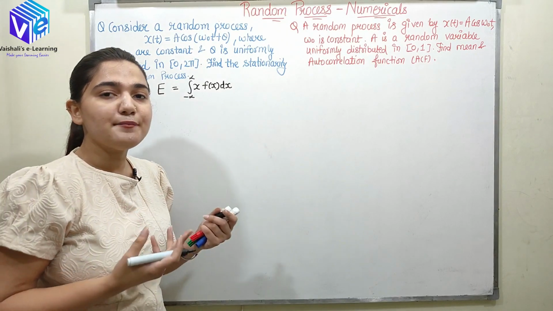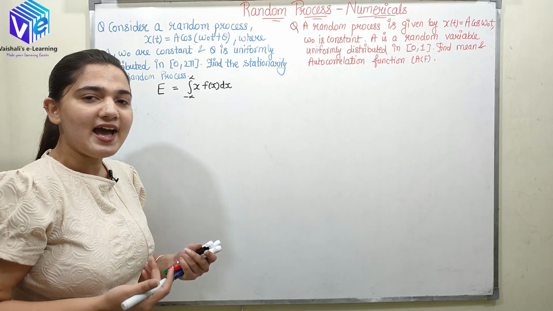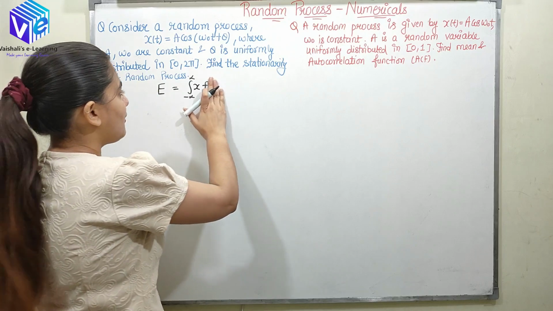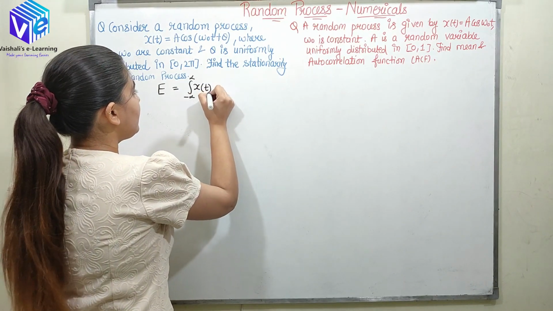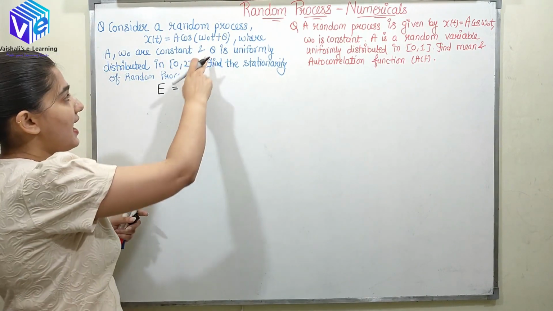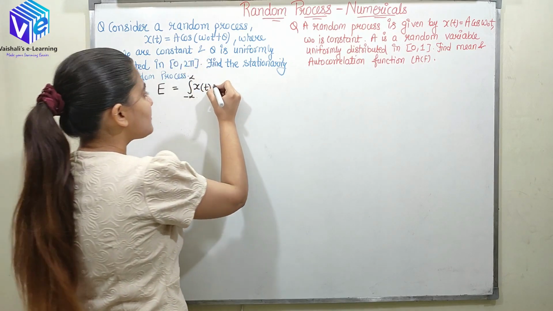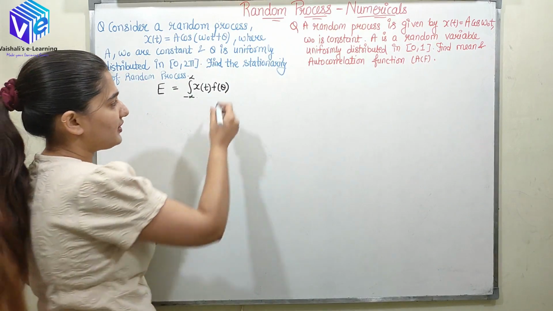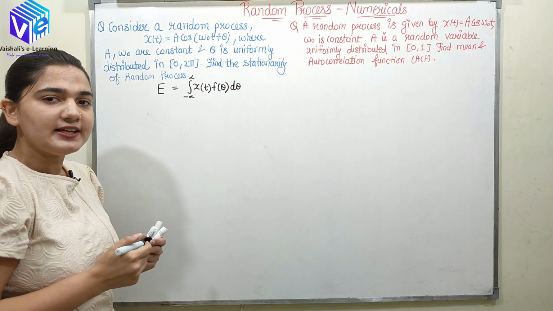Now it is a random process, so instead of x we have a random process which is defined over time. So now we'll have X(t), and instead of f(x), we have f of theta, because here only theta is varying. So I'll put f of theta, and now we'll be integrating over theta.